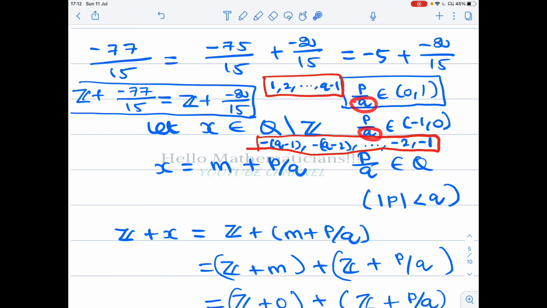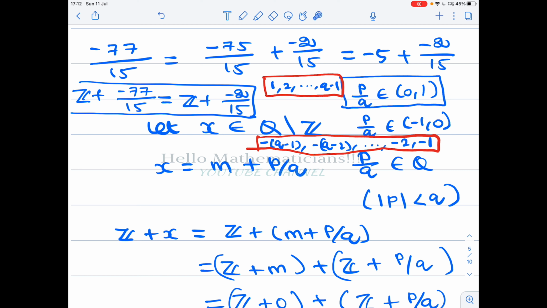Whenever we define a rational number, the denominator q is always a positive integer. That is how we define q in the beginning. Therefore, if p/q belongs to the open interval (0,1), then p has to be one of these q minus 1 numbers. If p/q belongs to (-1,0), basically it is just the negative of this, so p has to be one of minus (q-1), minus (q-2), and so on, down to minus 2, minus 1.